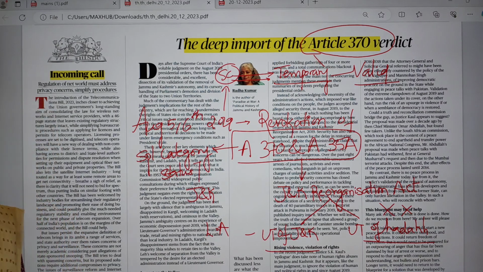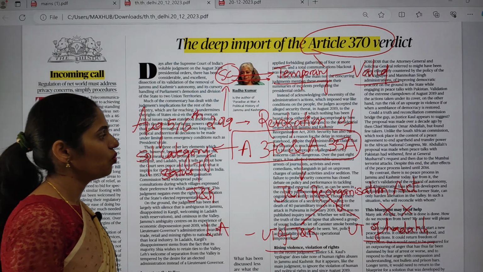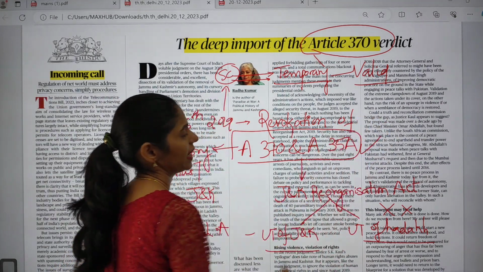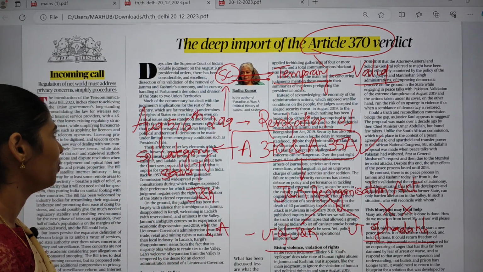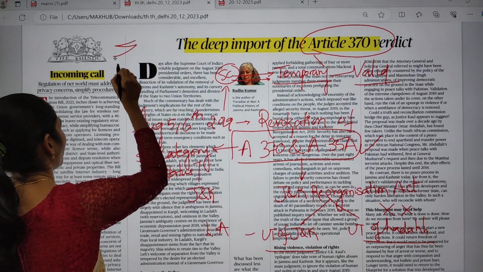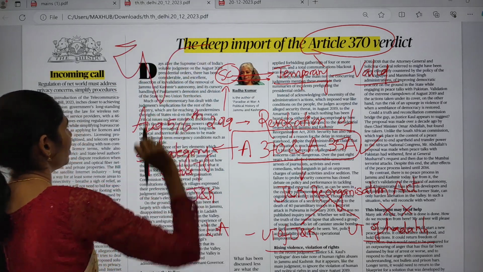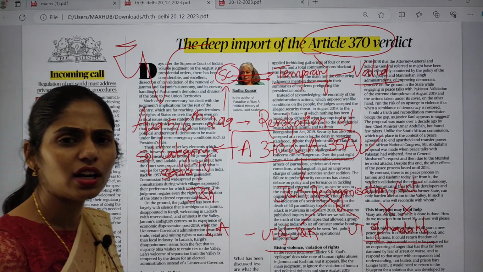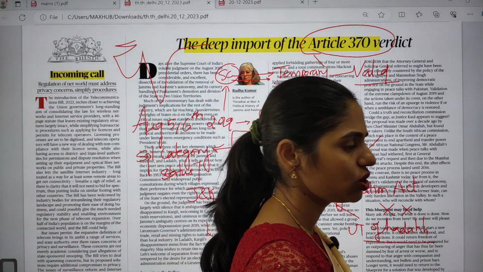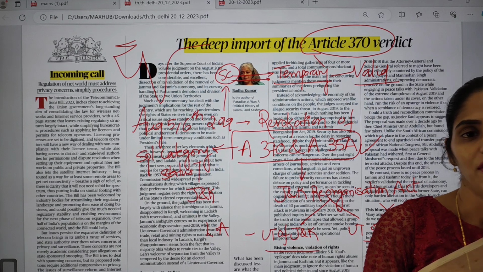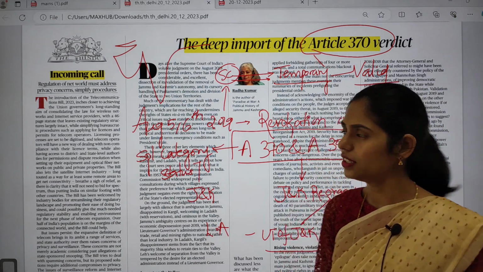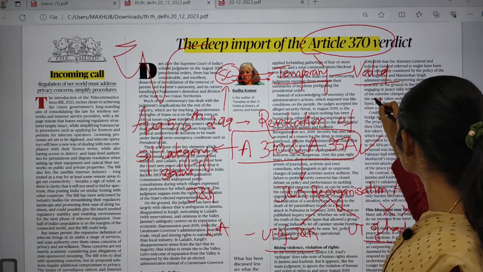You might have a doubt: why does Jammu and Kashmir have this special category status? If you go back to the history of 1947, after we got independence, one important issue before our newly formed country was to integrate princely states.